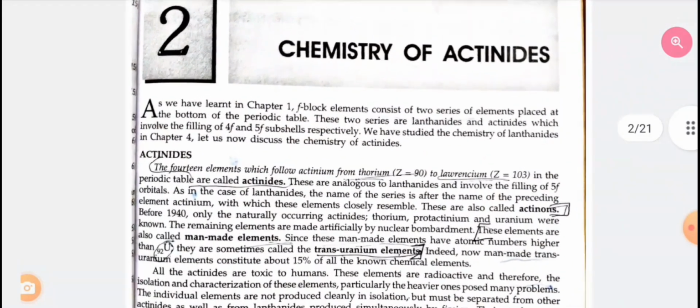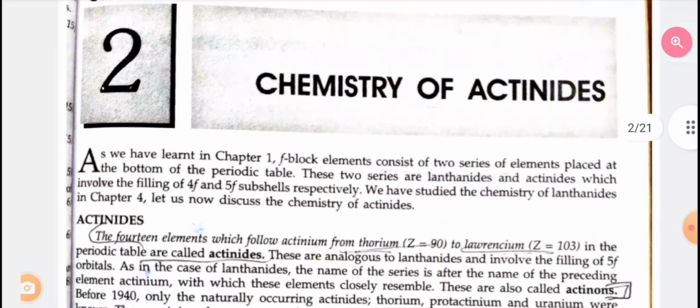Chemistry of actinoids. As we have learnt in chapter 1, f-block elements consist of two series of elements placed at the bottom of the periodic table. These two series, lanthanoids and actinoids, involve the filling of 4f and 5f subshells respectively. We have studied the chemistry of lanthanoids in chapter 4. Let us now discuss the chemistry of actinoids.